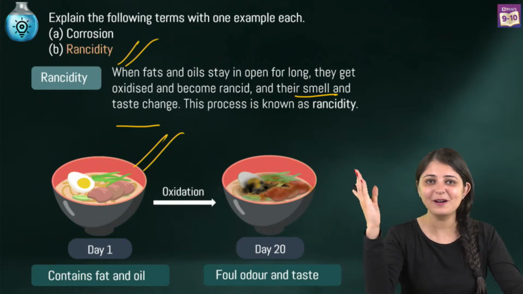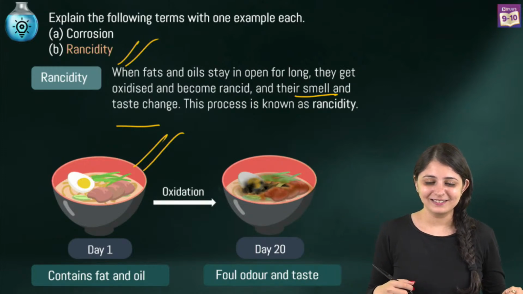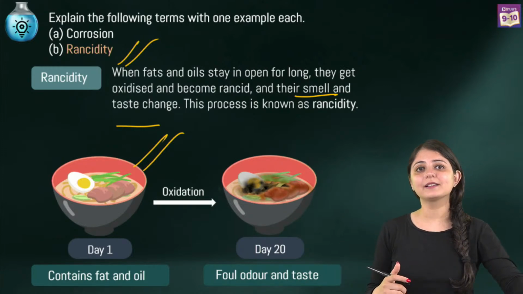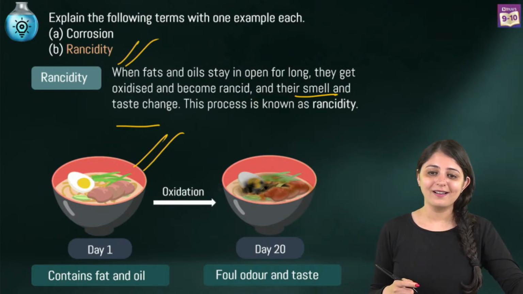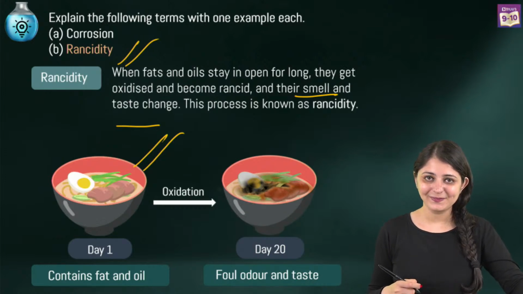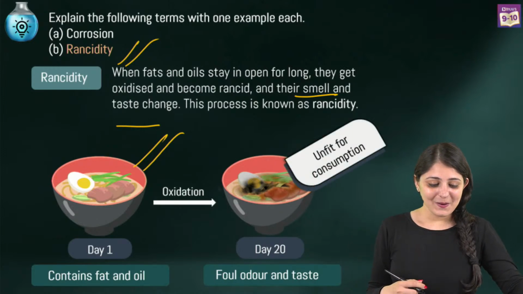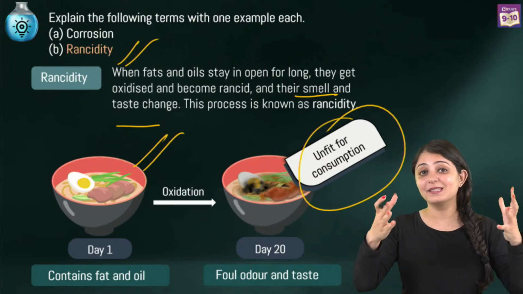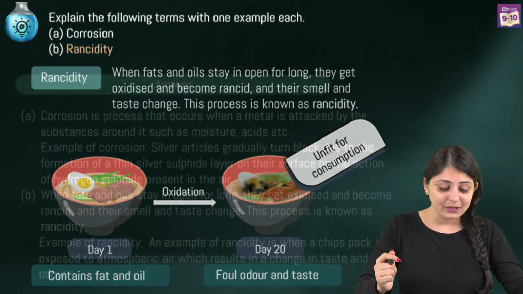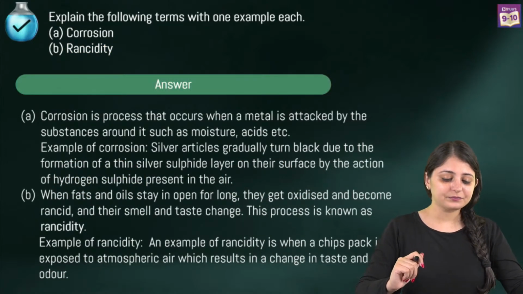Absolutely right. So people remember how to prevent it. So you can apply in real life as well. So don't leave food items that contain fats and oils for so long. Yes, antioxidant. Correct. So yes, BHA, that's an antioxidant that can be added. Alright. So let's not make it unfit for consumption. That happens when the food becomes rancid. So there you go. This is how you have to present this answer.